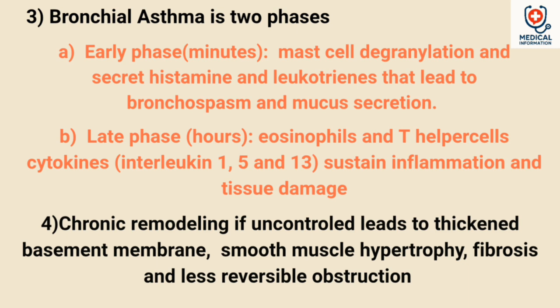3. Bronchial asthma is two-phase. A. Early phase, minutes: mast cell degranulation, and secretion of histamine and leukotrienes that lead to bronchospasm and mucus secretion. B. Late phase, hours: eosinophils and T helper cells, cytokines, interleukin-4, 5, and 13, sustain inflammation and tissue damage. 4. Chronic remodeling, if uncontrolled, leads to thickened basement membrane, smooth muscle hypertrophy, fibrosis, and less reversible obstruction.